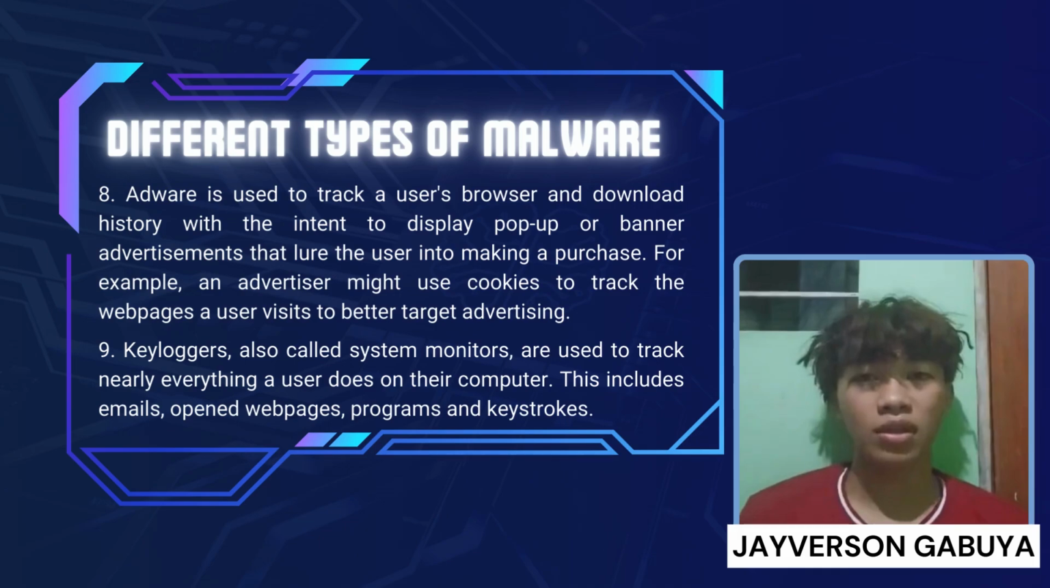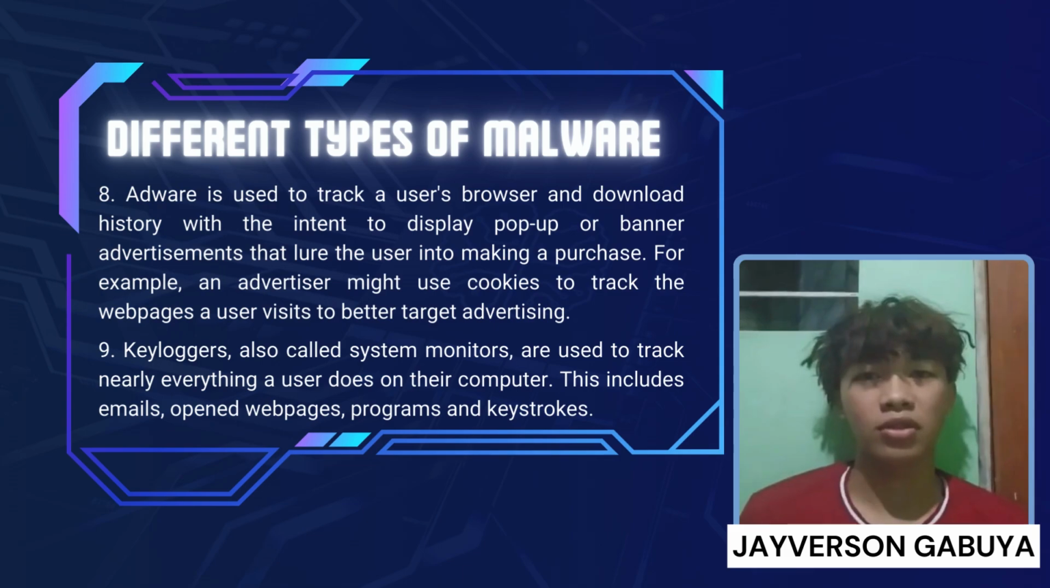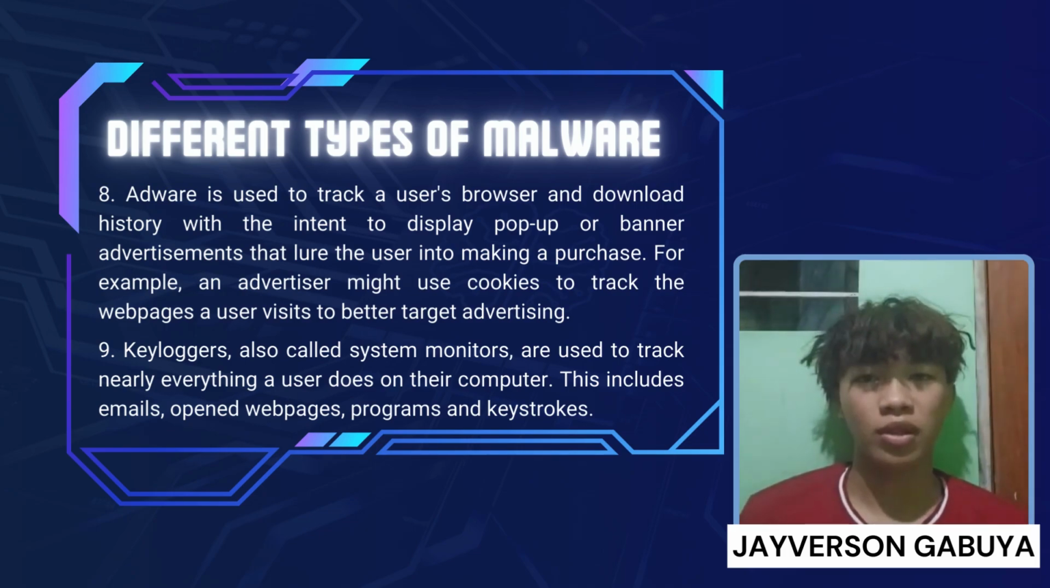Adware is used to track a user's browser and download history with the intent to display pop-up or banner advertisements that lure users into making purchases. For example, an advertiser might use cookies to track web pages a user visits to better target advertising. Keyloggers. Keyloggers, also called system monitors, are used to track nearly everything a user does on their computer. This includes emails, open web pages, programs, and keystrokes.